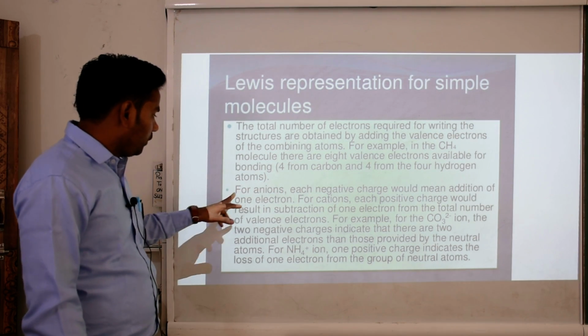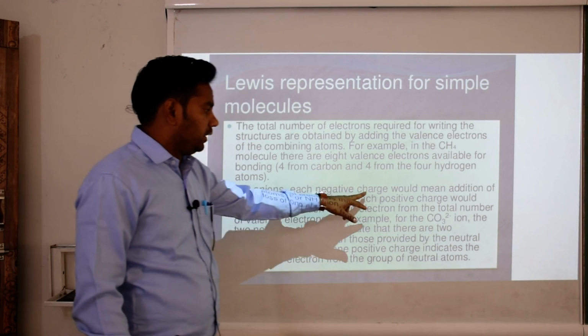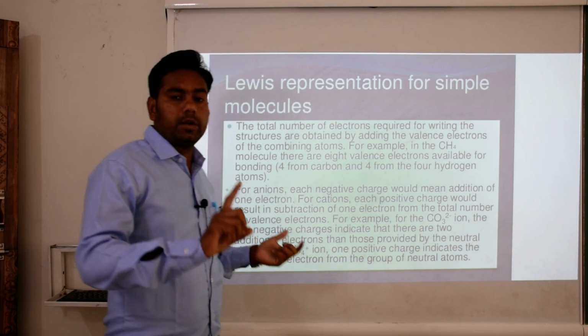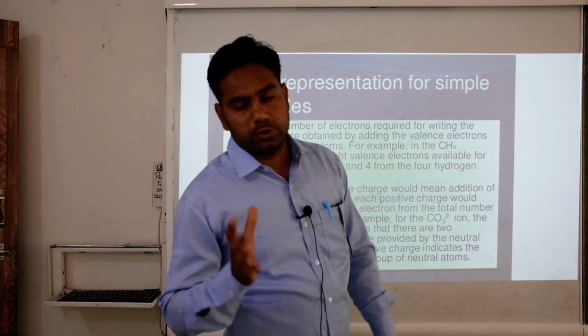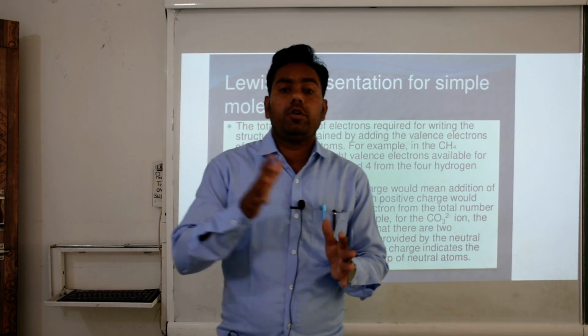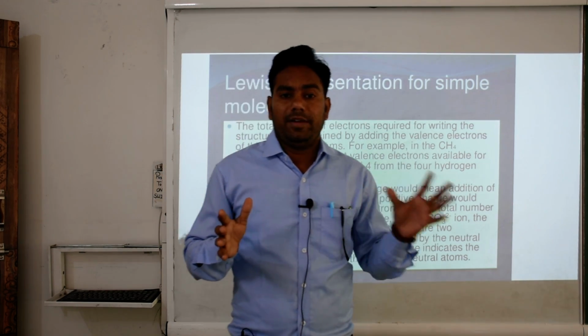Okay, for anions, each negative charge means adding 1 electron. If any atom has 1 negative charge, it has 1 more electron in its valence shell.